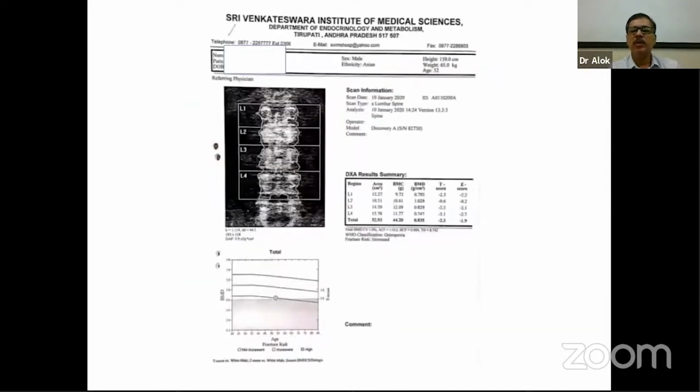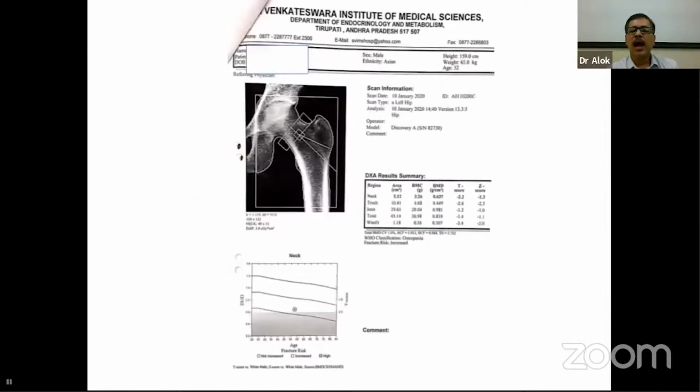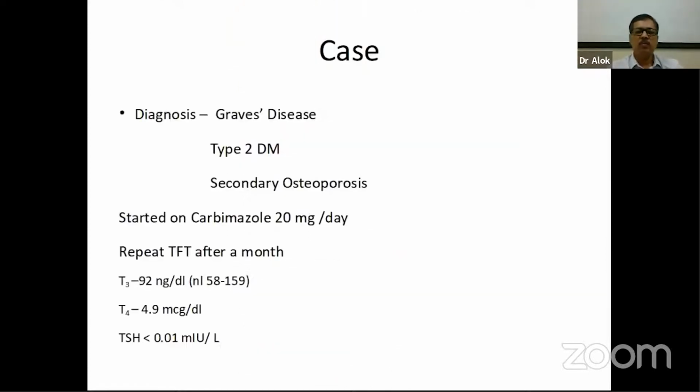BMD was done, and BMD showed only minor change. It was minus 2.3 in the lumbar spine AP, and the hip neck showed minus 2.2. So the BMD was on the lower side, but not quite bad. So we knew that we were dealing with a case of Graves' disease with type 2 diabetes and secondary osteoporosis. The patient was started on carbimazole 20 milligrams per day.